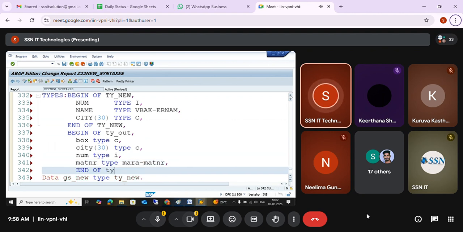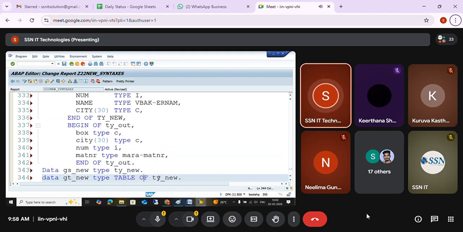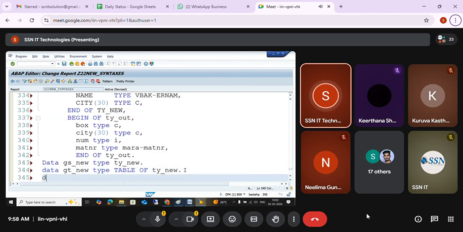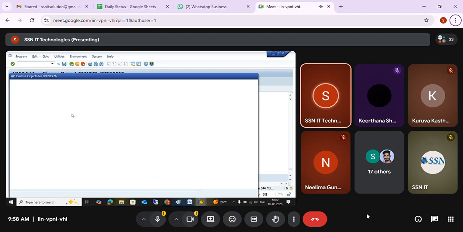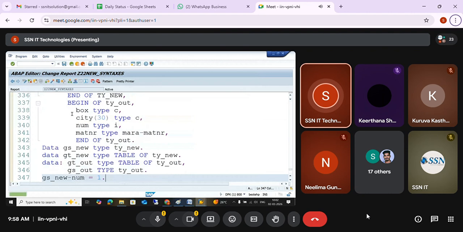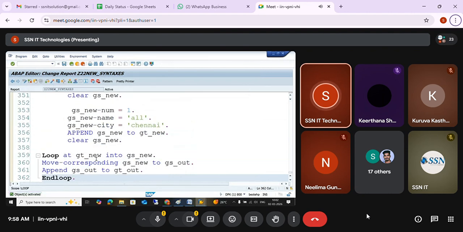I'm not taking all the fields also. I'm just going to take only two fields. One is city and the number. Name also I'm not taking into my ZT out. So how to declare this ZT new and ZT out? Data ZT out, type table of ty_out, gs_out, type ty_out. So this is how we'll declare, and then we are going to copy one internal table to another internal table by looping. Take one record, move corresponding work area to work area, and then append it.